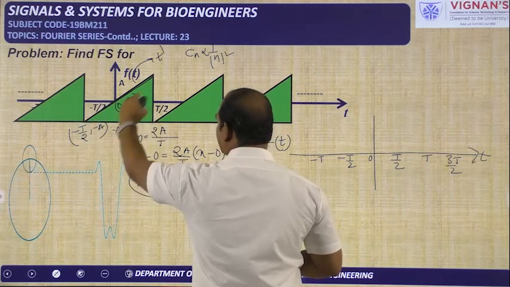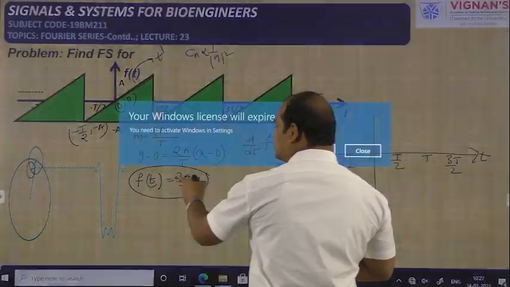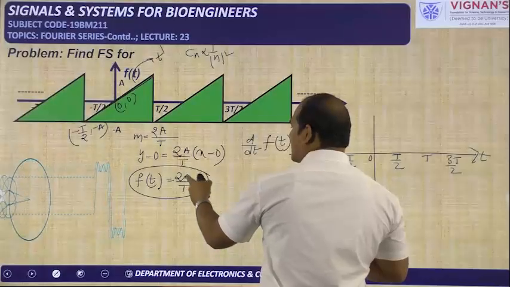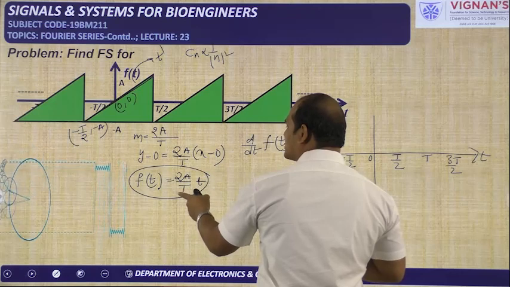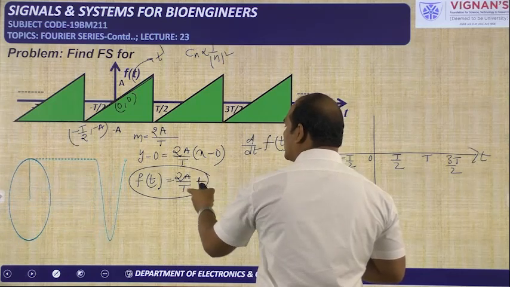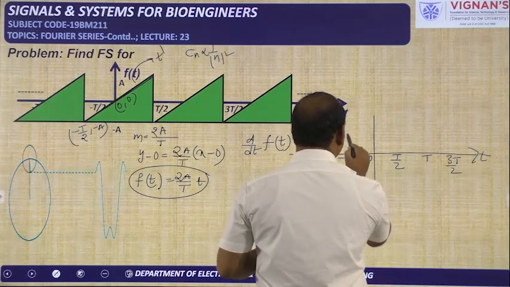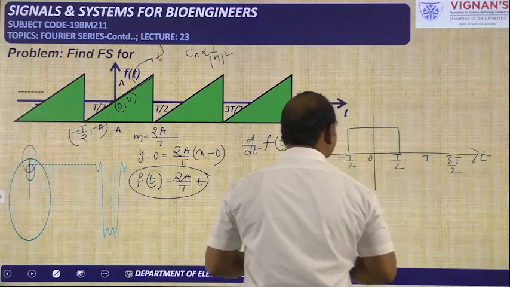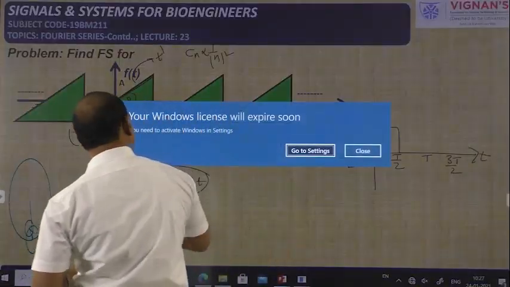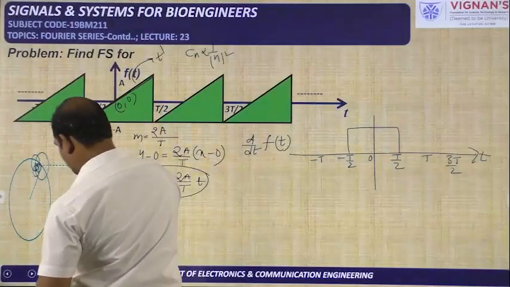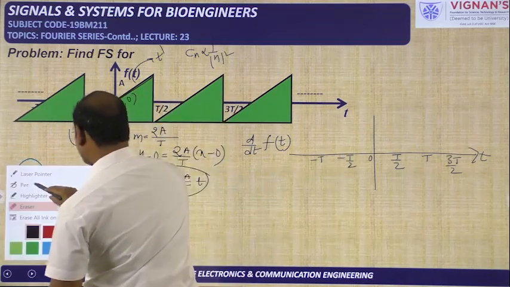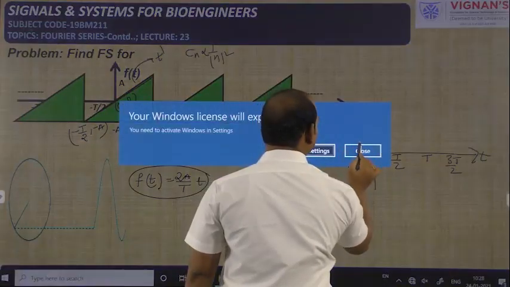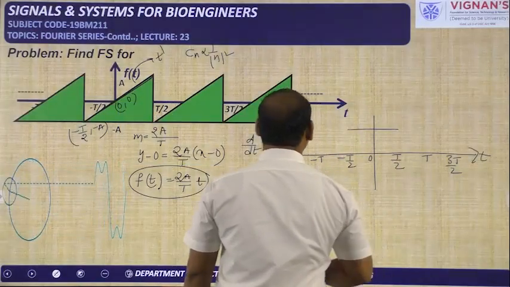It is a ramp signal of the equation 2a by t into small t. If you do the differentiation for this, what will you get? 2a by t is a constant, so you will get 2a by t like this.